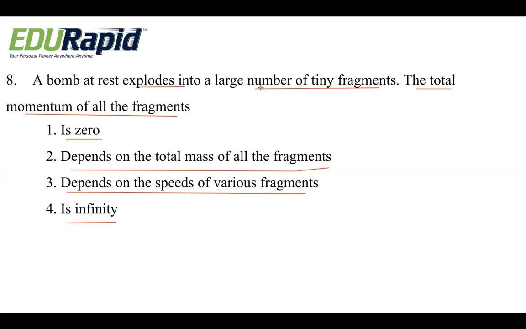They are not telling what the momentum of the bomb is. They are just telling that the bomb is at rest. Very important.